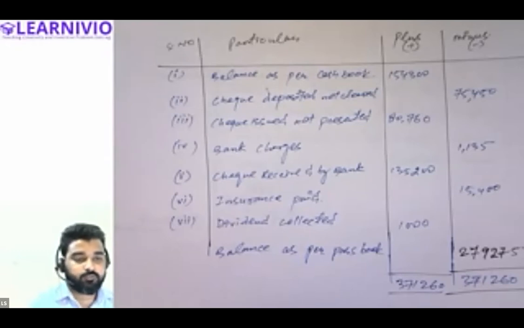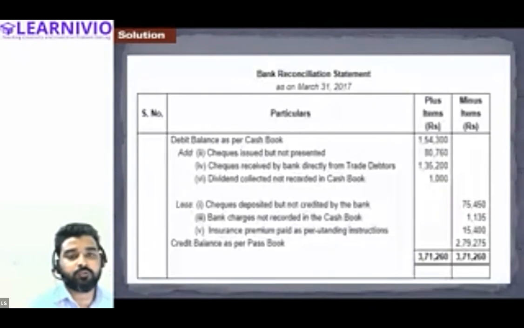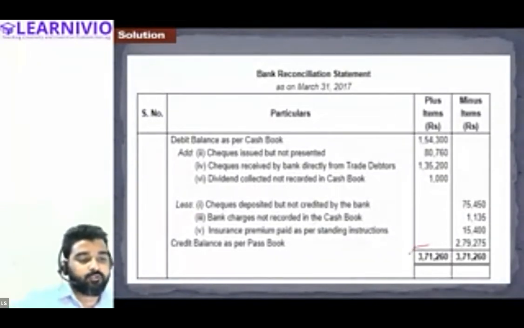Okay, let's check the solution of this question. Okay, so this is the solution. We have got the same values, 3,71,260. And out of this, we have reduced the 75,450, 1,135, and 15,400.